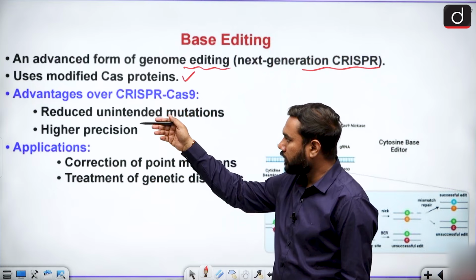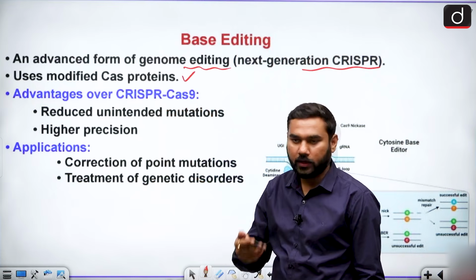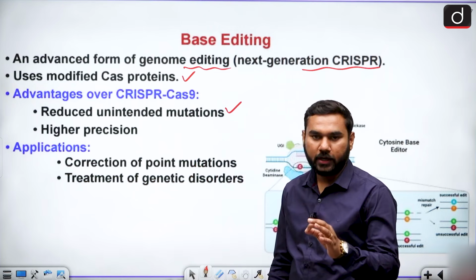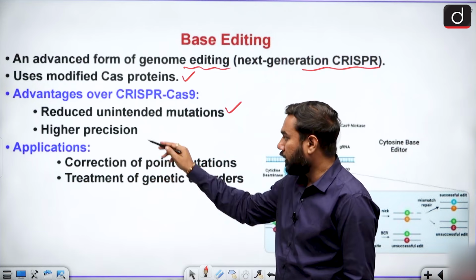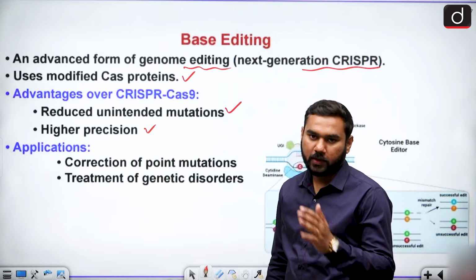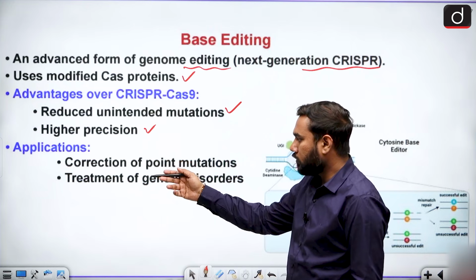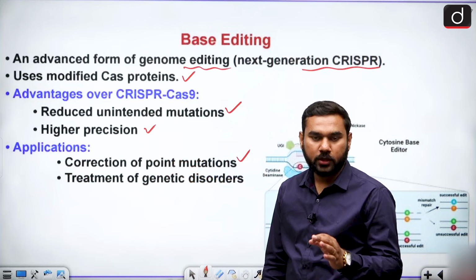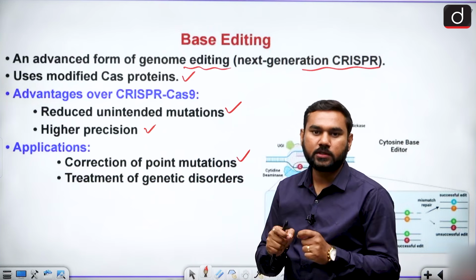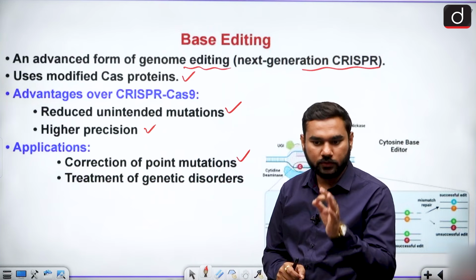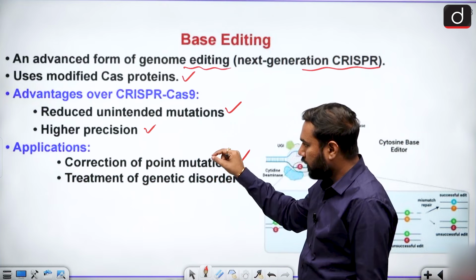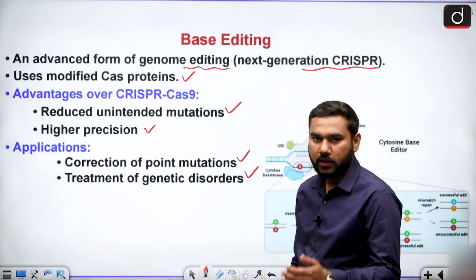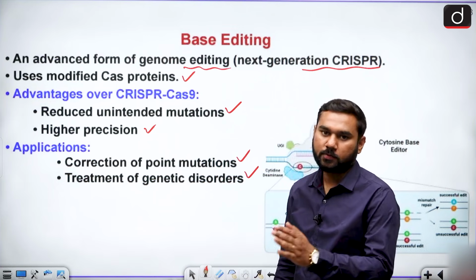So what is the advantage over CRISPR-Cas9? What is the benefit? It reduces unwanted mutation, so unintended mutation cannot happen under this condition, and it has higher precision than CRISPR-Cas9. What are the applications? It is used for correction of point mutation, and point mutation means your DNA changes its structure at only one point, which is very short in nature. So you can do a very precise method, that is base editing. And for the treatment of genetic disease, this is common to both base editing and CRISPR-Cas9.